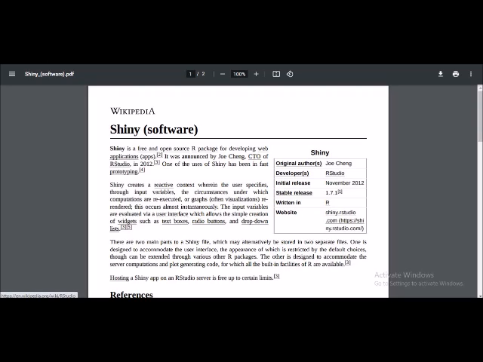It was initially released in November 2012, and the stable release is also given. It is written in R programming code directly, and you can look at shiny.rstudio.com for further details about the software. So here you can see that they have mentioned it very clearly that Shiny is a free and open source R package for developing web applications.